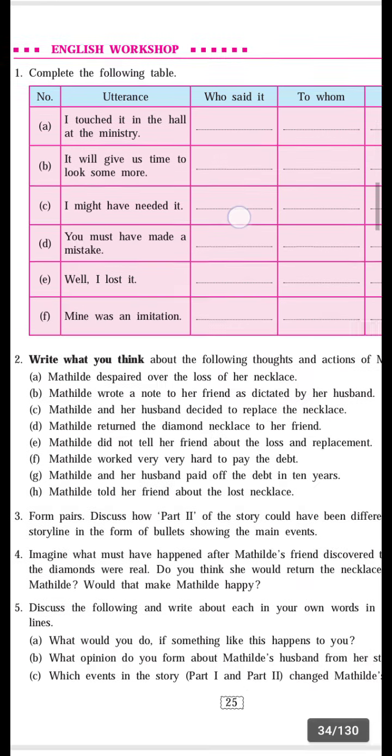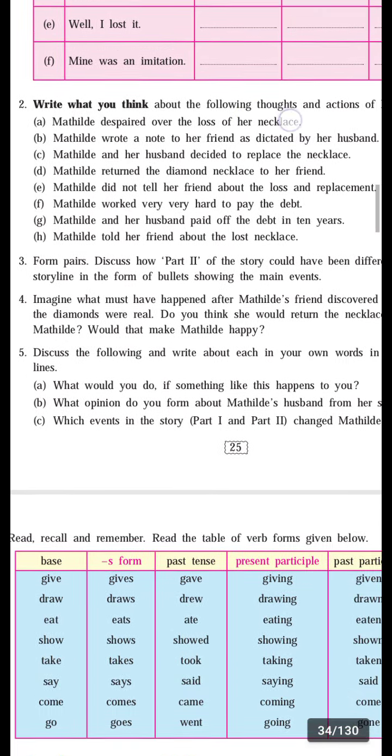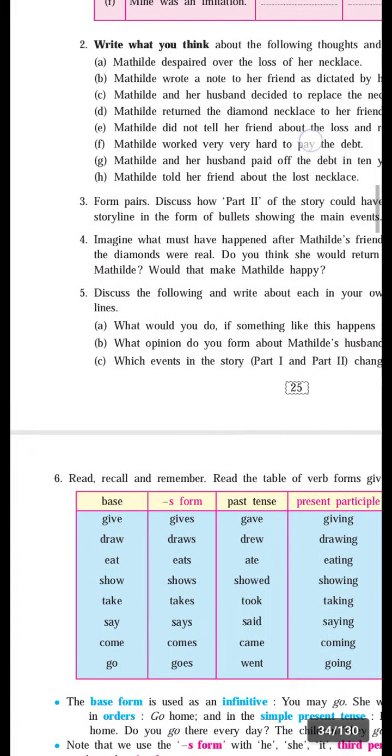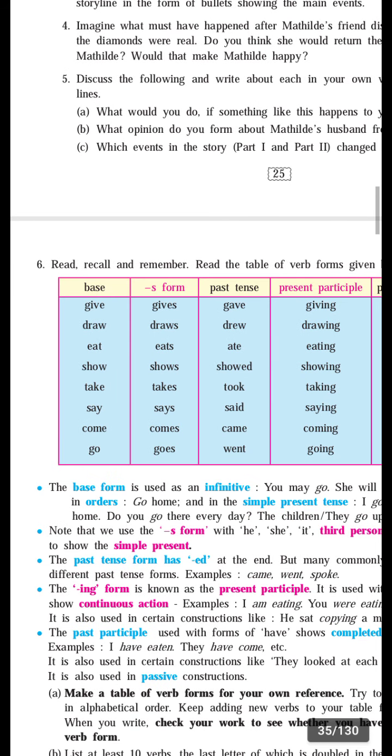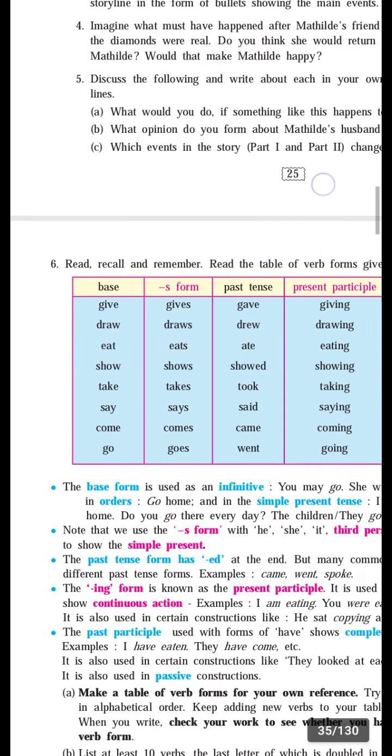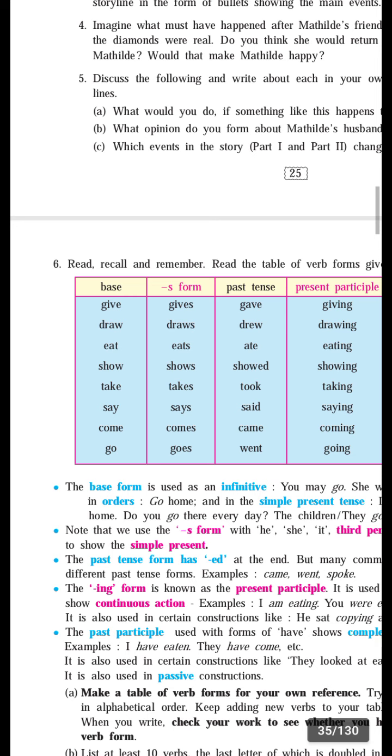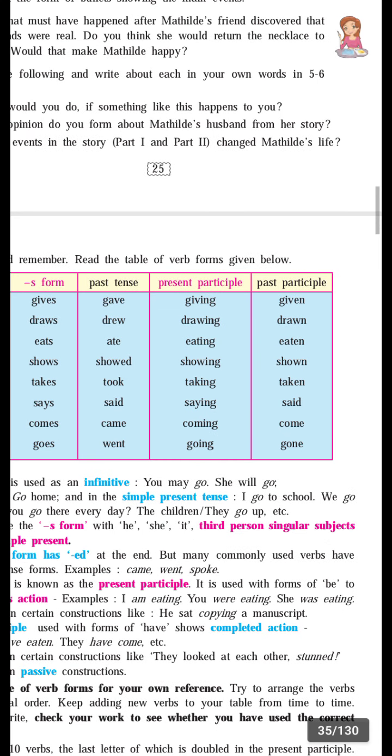Then next question, question number 6. It is also related to grammar. Read, recall and remember. Read the table of verb forms given below. Here a table is given: base form, s form, which is the form when you are writing s or es, past tense of the base form, present participle and past participle. The present participle is formed by adding ing, and the past participle is the third form of the verb.